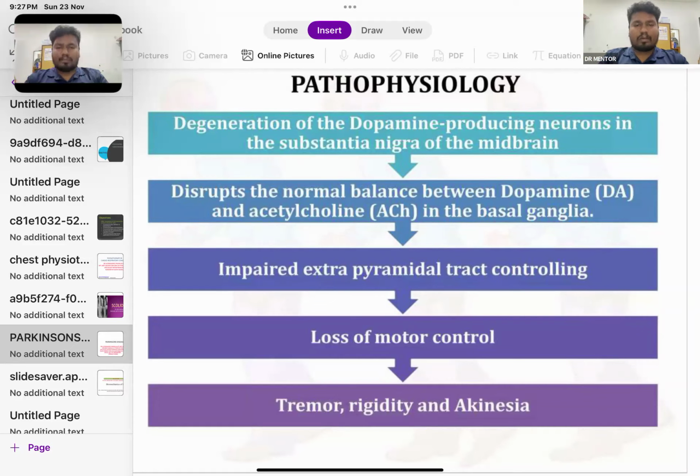Akinesia means loss of movement. Bradykinesia, these are all common terminology that address the term poverty of movement. Clear? So in the brain there will be no dopamine production, or impaired production.